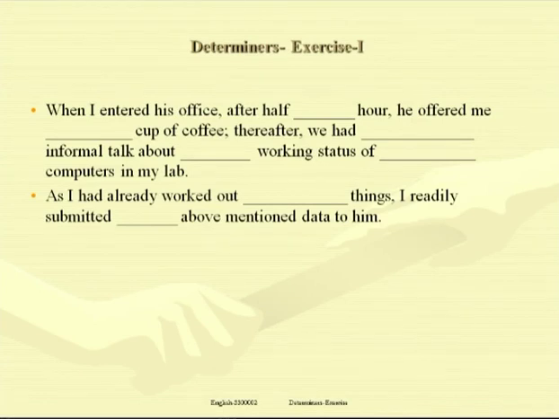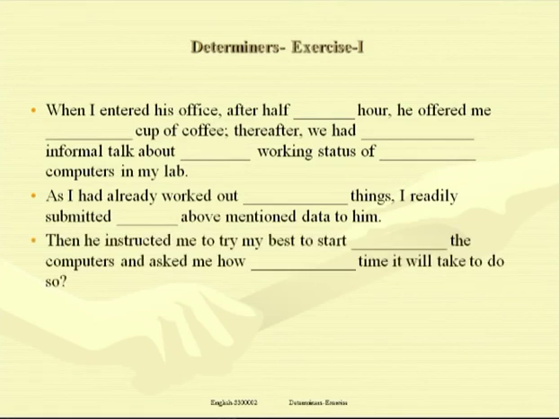Next, as I had already worked out the things, I readily submitted the above mentioned data to him. The things means the checking that I had done of the computers, the data that I had gathered, and that's why the things, talking about particular things. The data that we have just seen in the earlier slides, that some computers were working, some were not working, all this data, particular data, that's why the above mentioned data to him.